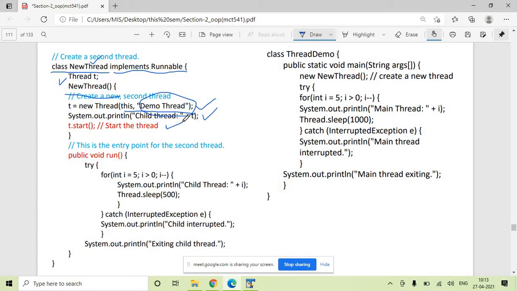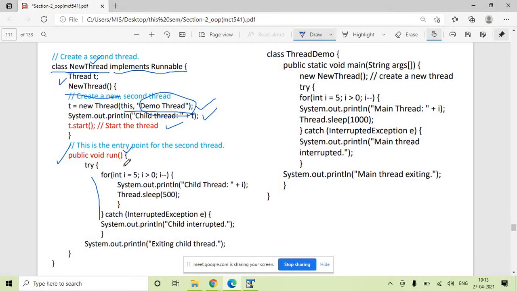Then t.start() starts the thread. Whatever thread you have created, you will start it. Starting the thread means the thread is ready to run. Whenever this thread gets a chance to execute, it will call the run method. And what to do after this thread gets a chance? This is the code we have written here. So the public void run method is there.